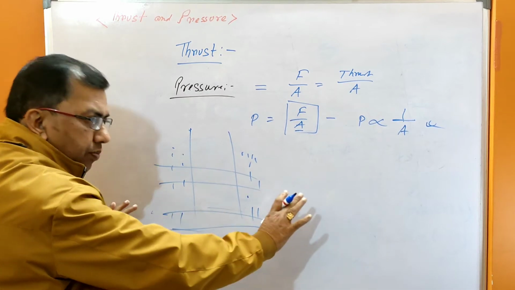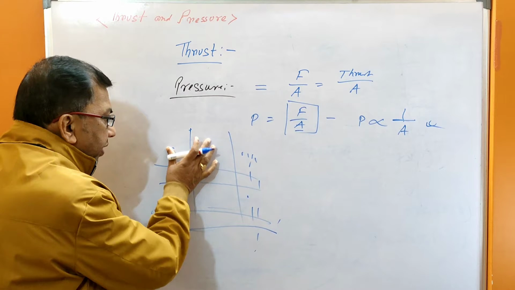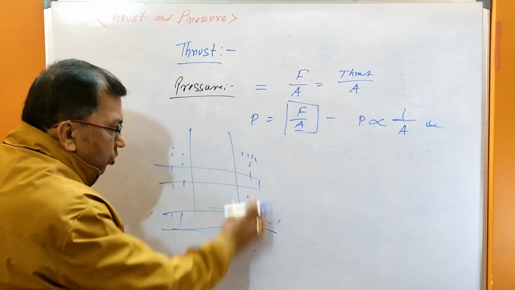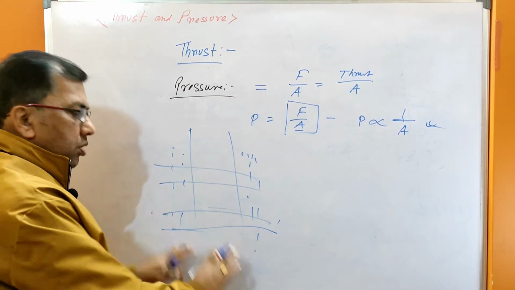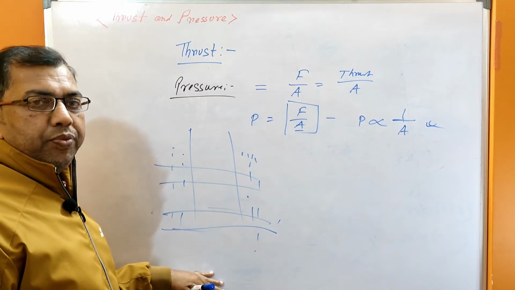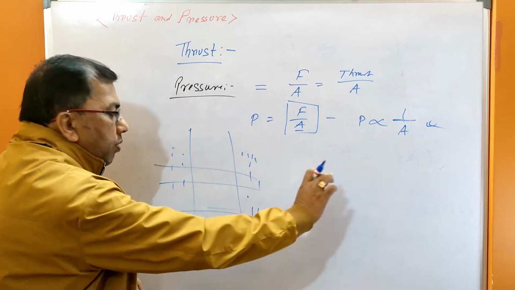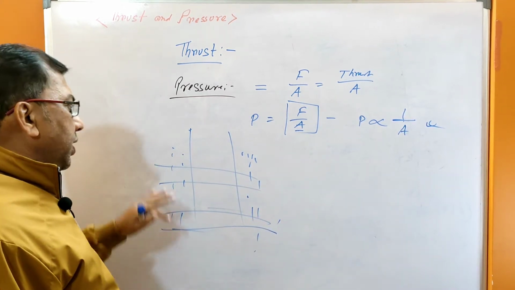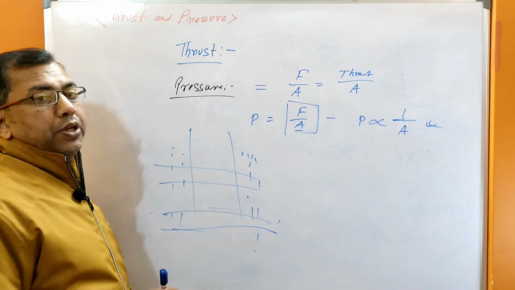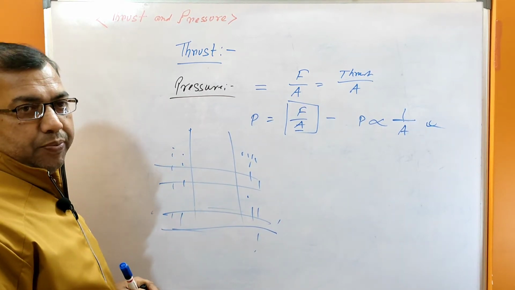So area is broadened, so pressure is being lightened, so that the soil underground should not go down. To reduce this pressure, there is a wooden plank. So the area is broadened only to reduce the pressure.